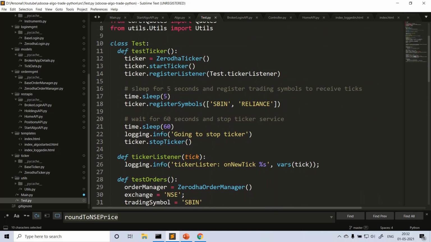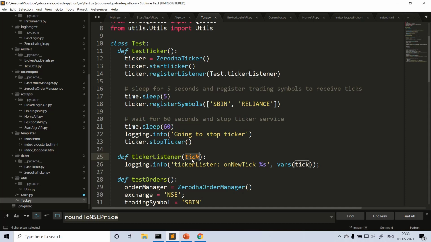And how do we test the test ticker? So in test ticker, I'm just starting the Zerodha ticker service here, and getting the instance of Zerodha ticker. Just call start ticker, and after some time stop ticker. Okay. So after starting the ticker, what do you need to do? You have to register a listener, right? So you need to get the ticks, right? So that ticker service has to send the ticks to you, correct? So register listener. So what is a ticker listener? Here a function I have written called ticker listener.